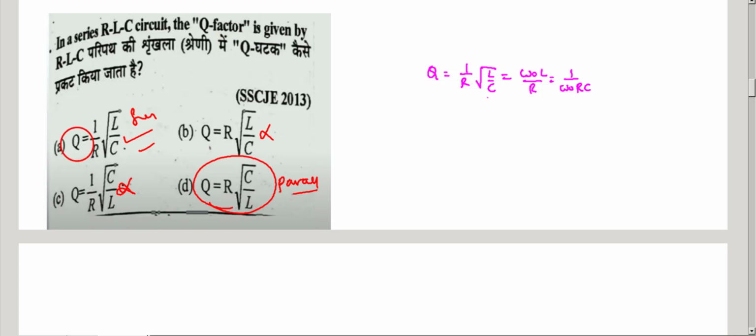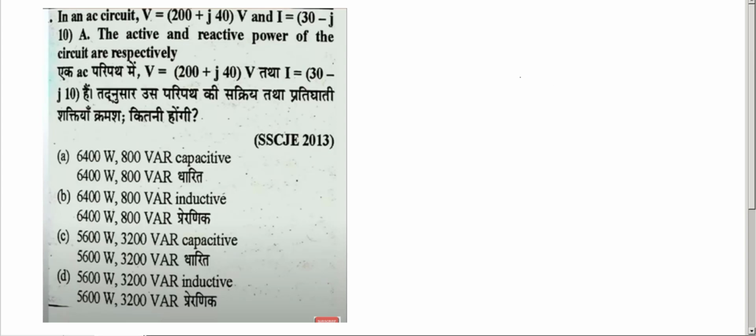Okay, next question. So you observe the next question. In an AC circuit, the voltage is given as 200 plus j40, and the current is given as 30 minus j10 amperes. So what is the active power and reactive power? Power equals VI.